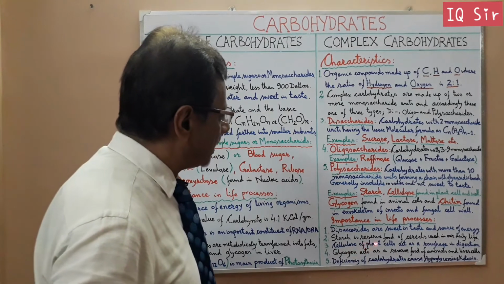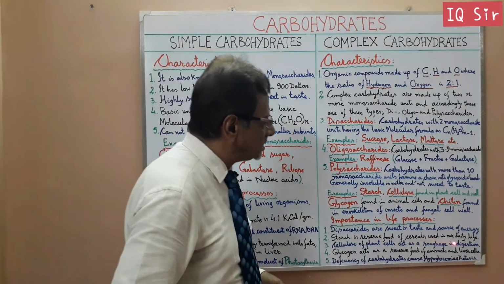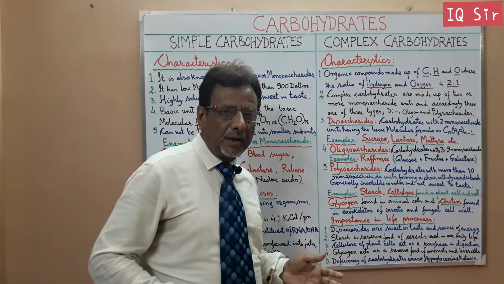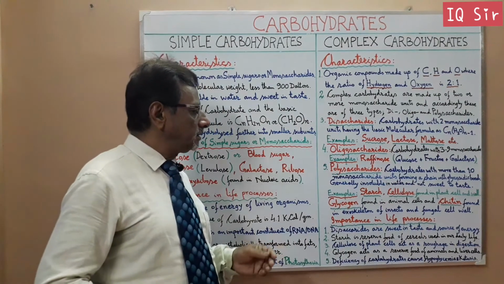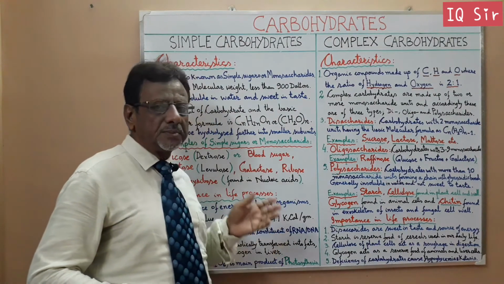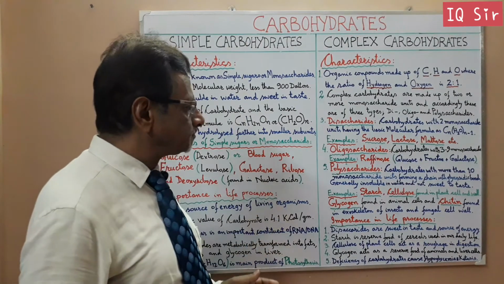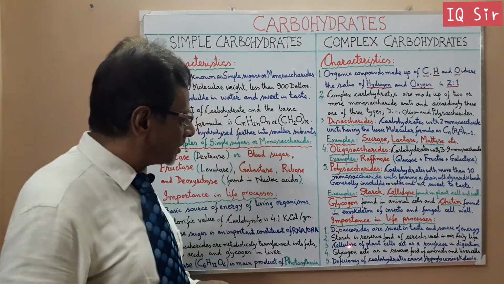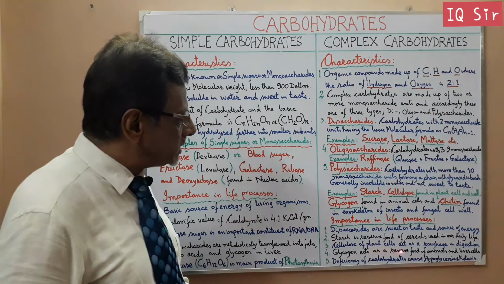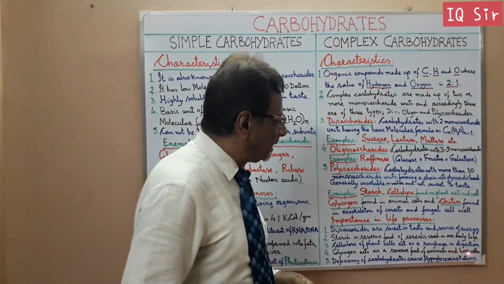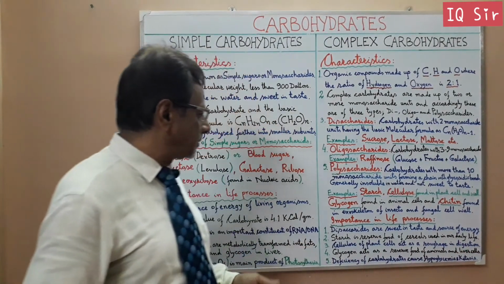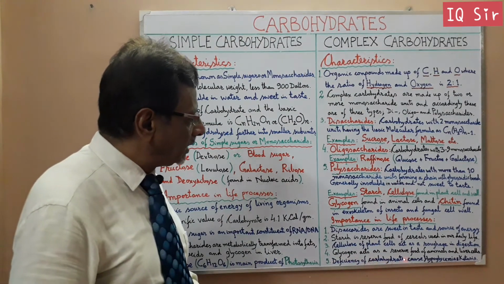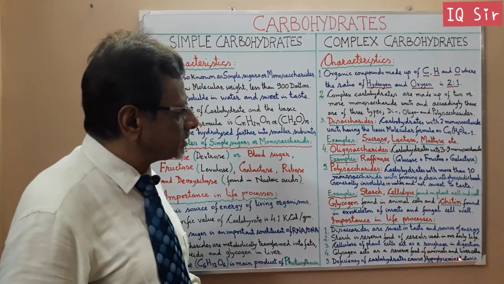And cellulose of plant cell acts as roughage in digestion because it helps in the bowel movement. Although it is not digested fully, it is a must because it helps the digestion so that constipation doesn't occur. Glycogen acts as a reserve food of animals in liver cells and muscles also. And last but not the least, deficiency of carbohydrate causes hypoglycemia and ketosis.